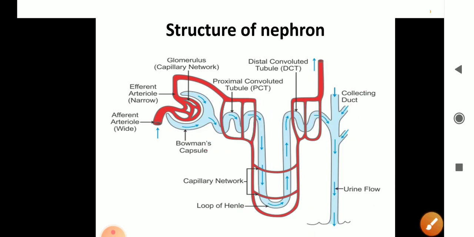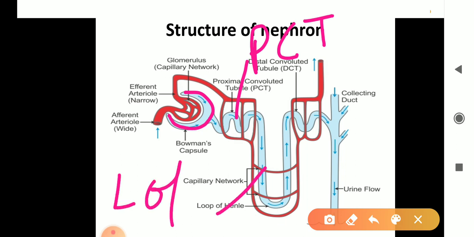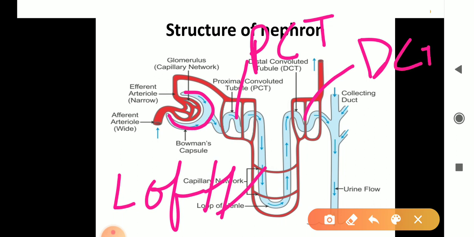Now see once more. This is Bowman capsule, and this convoluted tube is called renal tube, and the starting portion is called PCT, proximal convoluted tubule. Then this portion is called loop of Henle, and this portion is called DCT, distal convoluted tubule, and then finally this is the collecting duct.